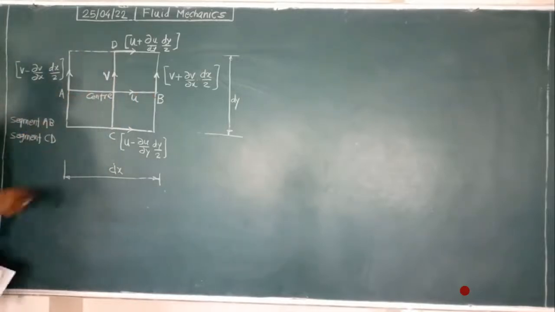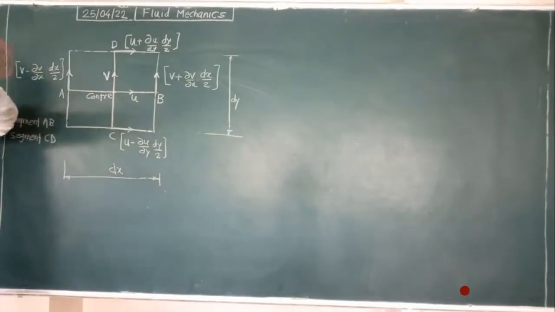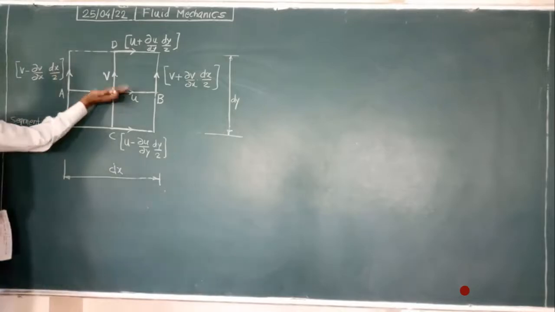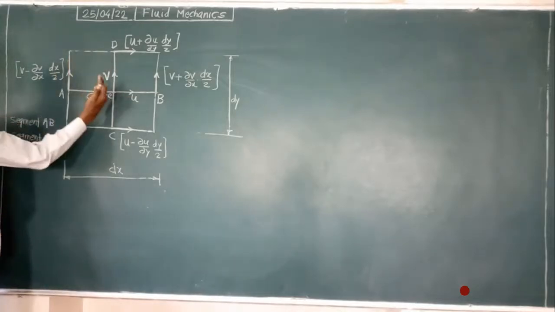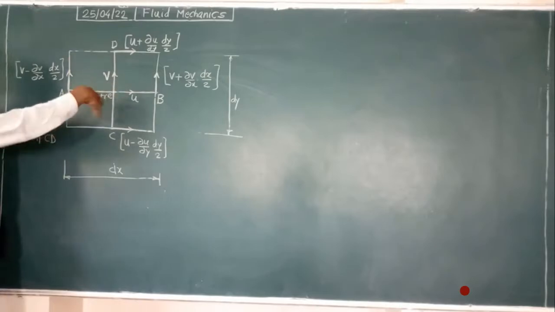Now this is a center. Now we have to write the expression for vorticity. Vorticity is what? Angular velocity. Actually, the angular velocity concept means that when AB and CD are rotating about the center, this fluid element will be rotating.